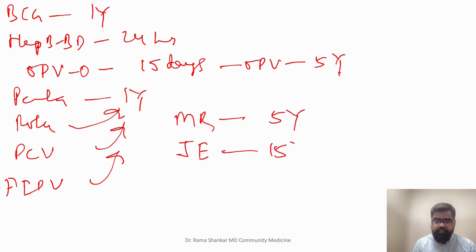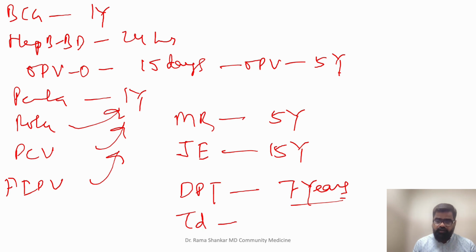JE is 15 years. Let's talk about DPT. It is still a maximum of 7 years you can give. TD for adolescents is 16 years, and for pregnancy you can give it as soon as possible during the entire period of pregnancy. This finishes your National Immunization Schedule.